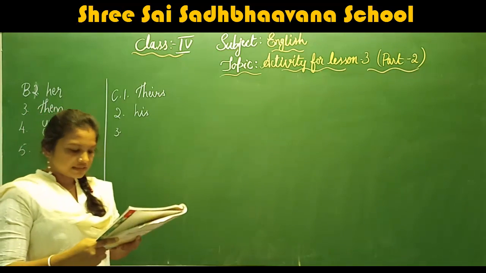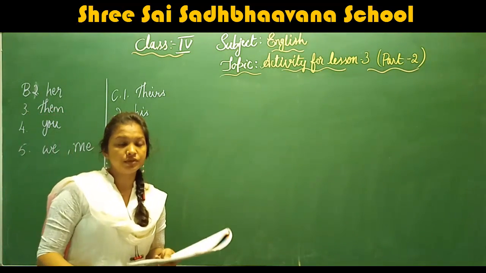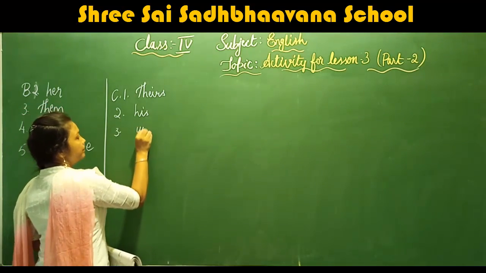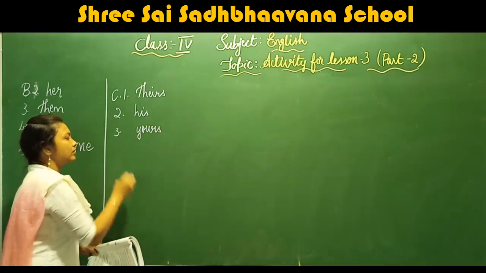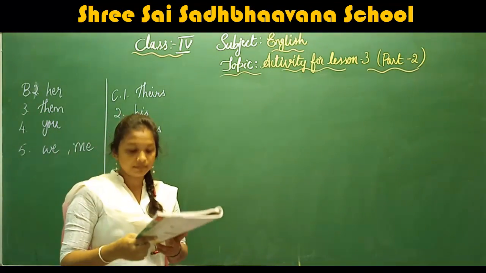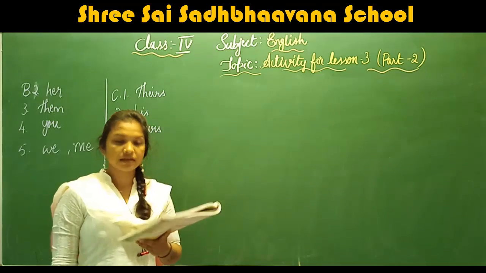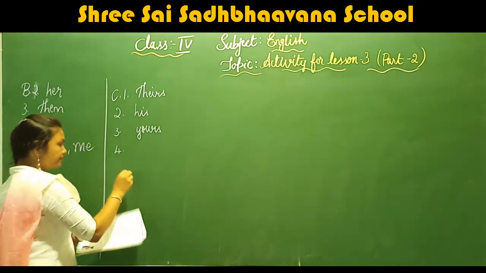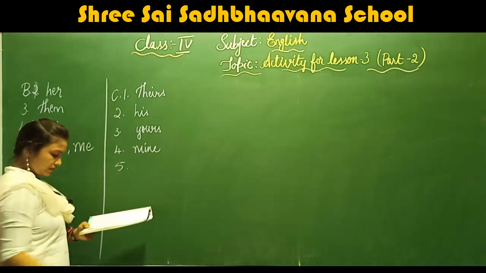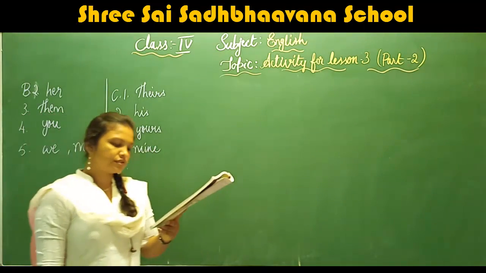Understood? Now, this book belongs to you. This book is yours. Five of these medals belong to me. These medals are mine. This dog belongs to Nitish.